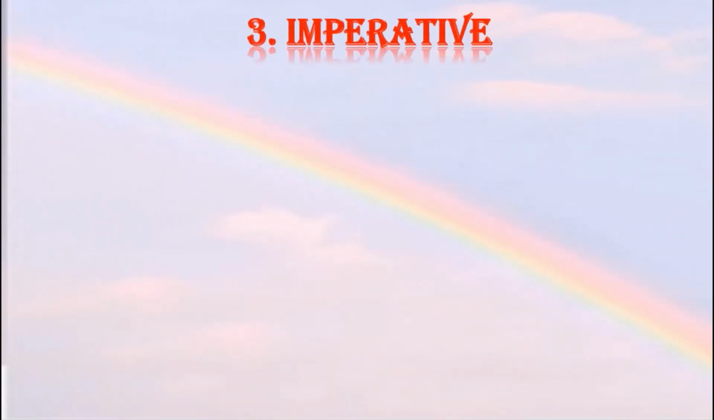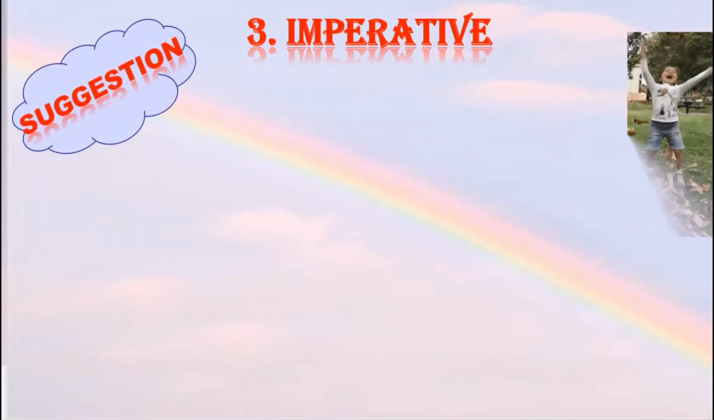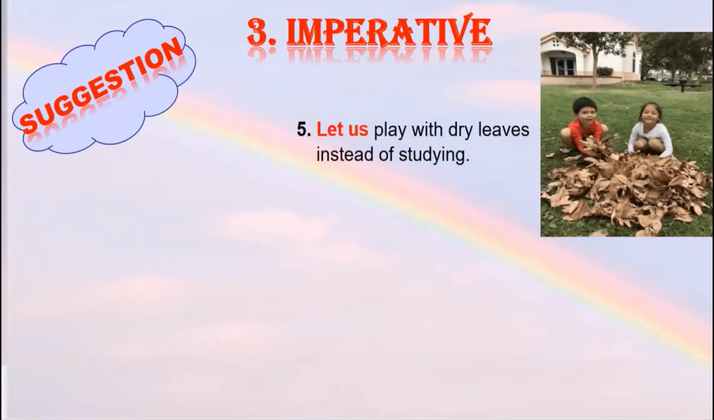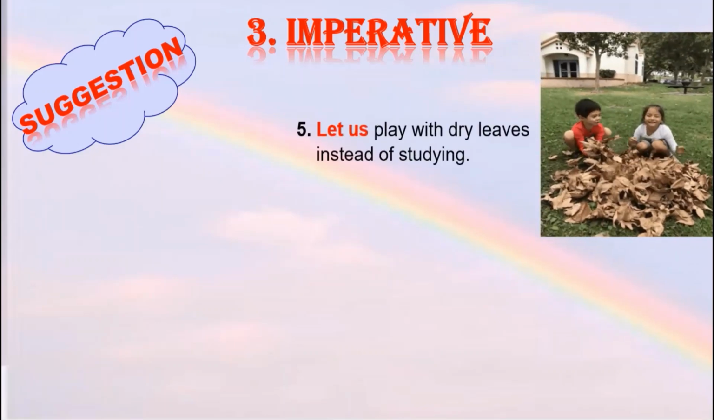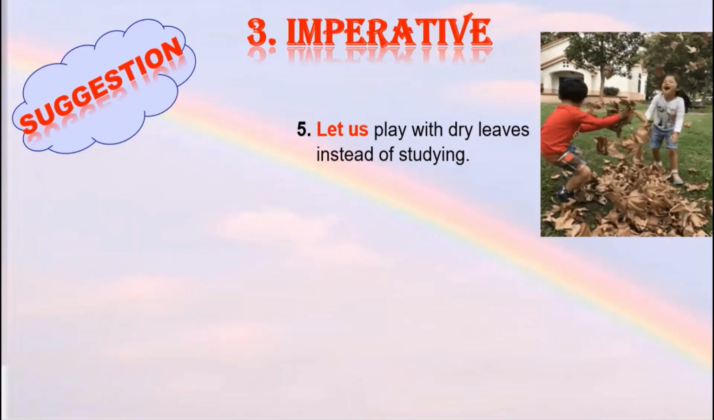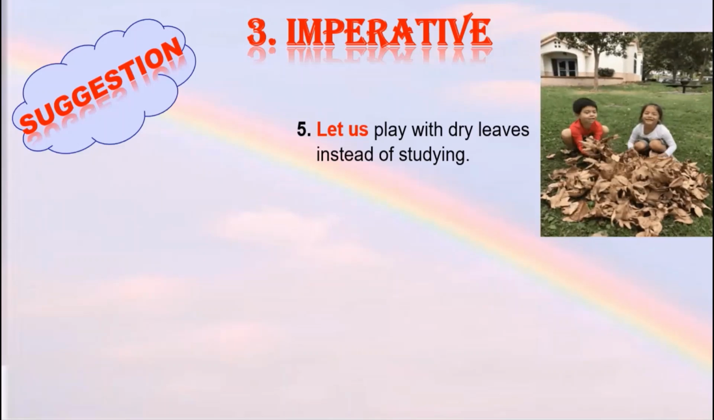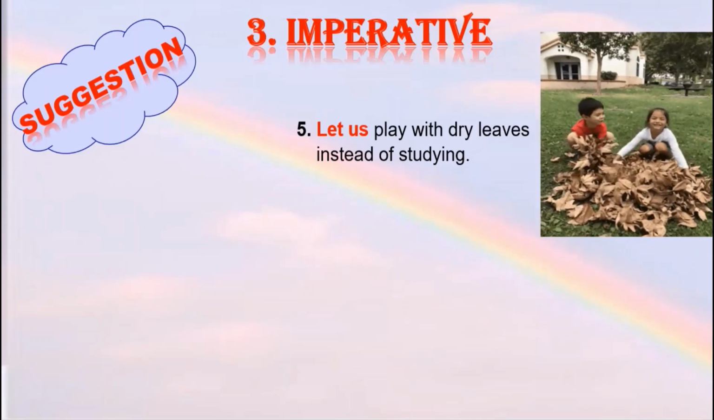Now let's move on to the third form of imperative sentence, that is suggestion. Let us play with dry leaves instead of studying. Here in this sentence, let us means only a suggestion. It's not obligatory that the other person has to do it, as we learnt in the command form of imperative sentence. So this sentence ends with a full stop.